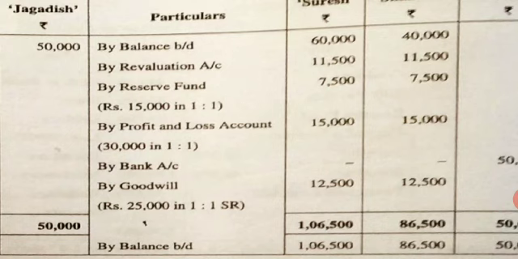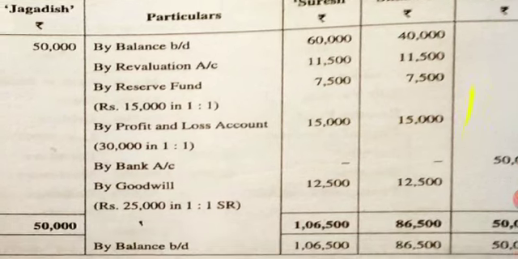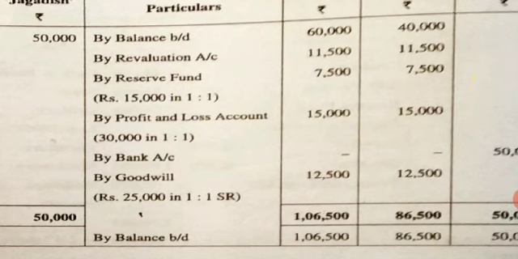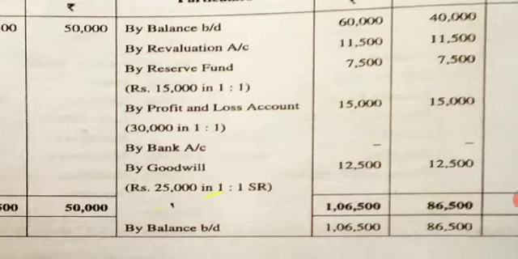Total Suresh column you get is 1,06,500. Total Shankar you get is 86,500. Total Jagdish you get is 50,000.